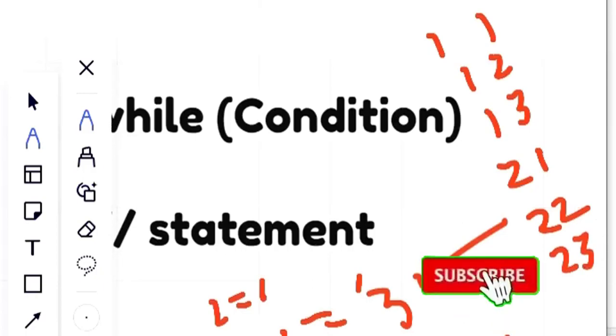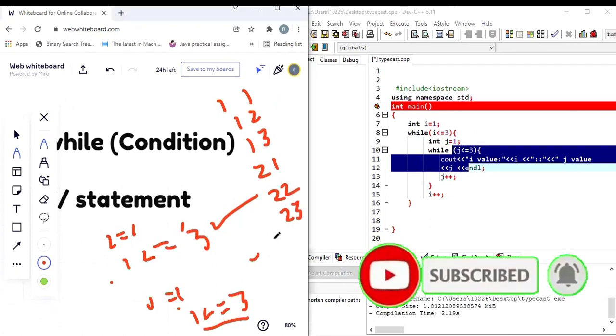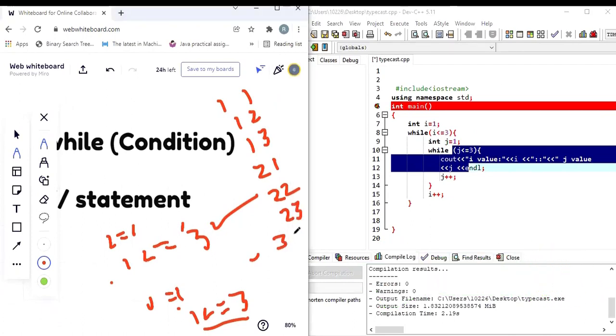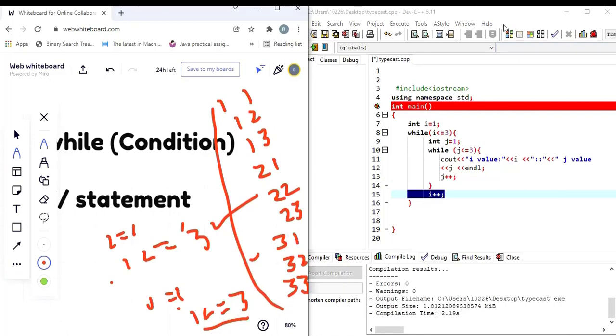And then when the j value becomes 4, again this loop will terminate. Again the i value will be incremented. i value will become 3, j value is 1. i value is 3, j value is 2. i value is 3, j value is also 3. In this case, both while loops will terminate because the condition will fail as soon as the i value becomes 4. So when I run this one, this is how the result is going to look, hopefully.